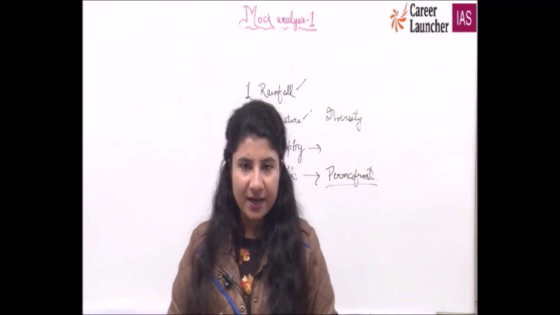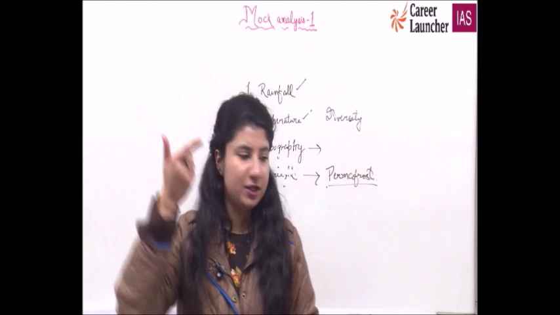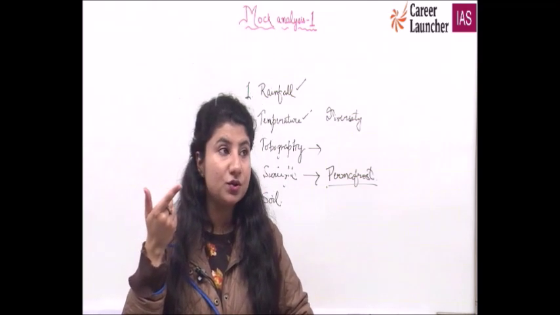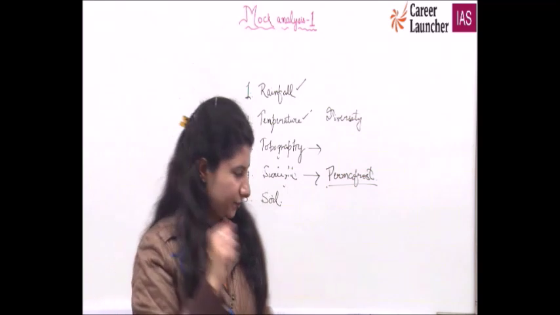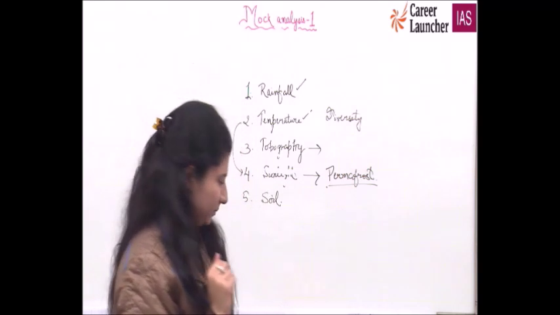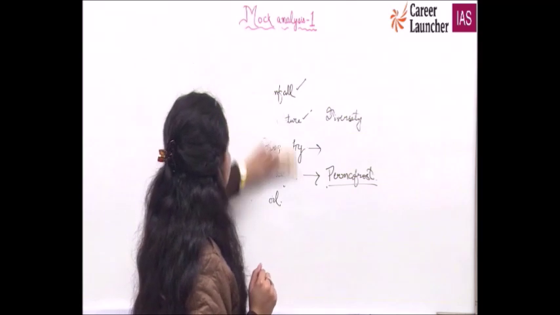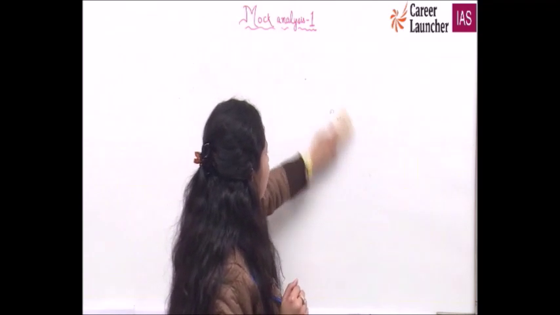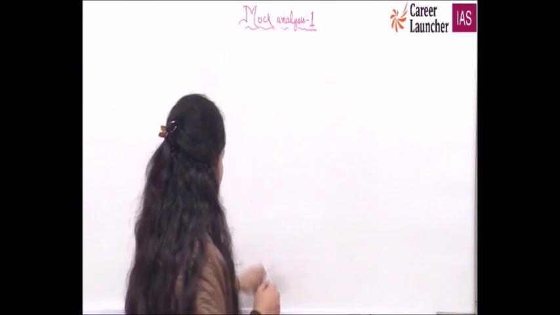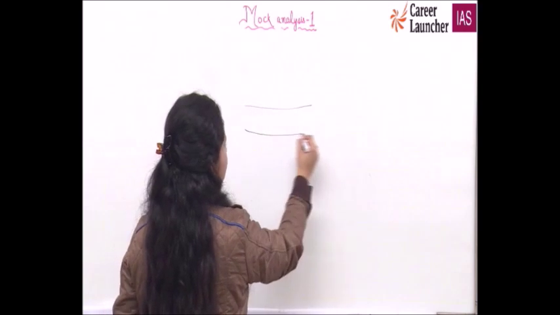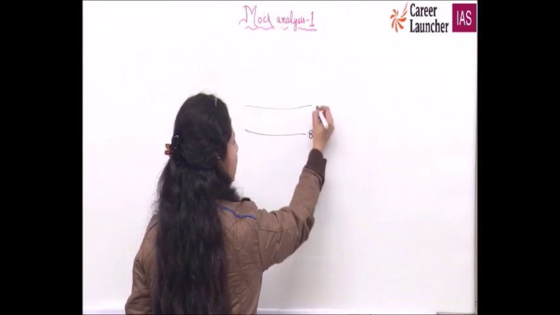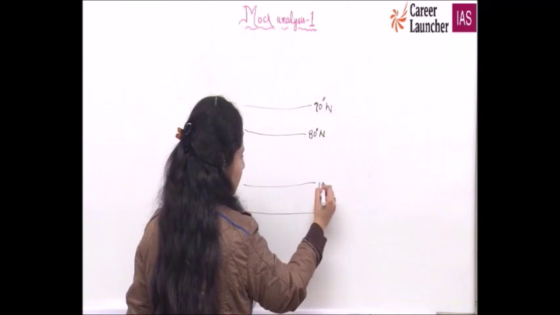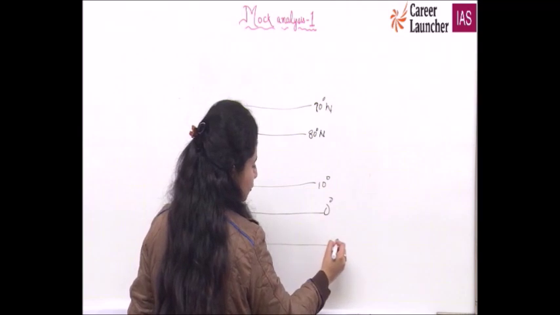Why is it that the higher the sign of latitude, the lower is the biodiversity, the lower the sign of latitude, the higher is the biodiversity? Confusing statement. Again, I will make it: higher the sign of latitude, lower is the biodiversity; lower the sign of latitude, higher is the biodiversity. If I am at 80 degree north, 90 degree north, I am making a comparison with 0 degree to 10 degree, and maybe we can move up to the tropics.